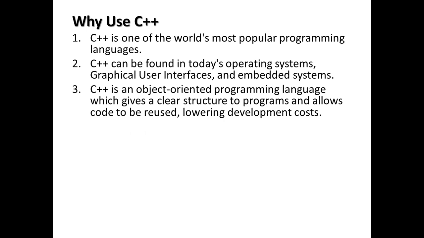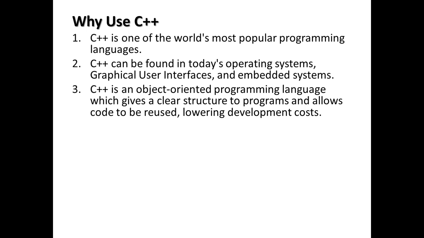Second, C++ is an object-oriented programming language which gives a clear structure to programs and allows code to be reused, lowering development costs. As you may know, C++ was built on C. C as a language does not have provision for object-oriented programming.